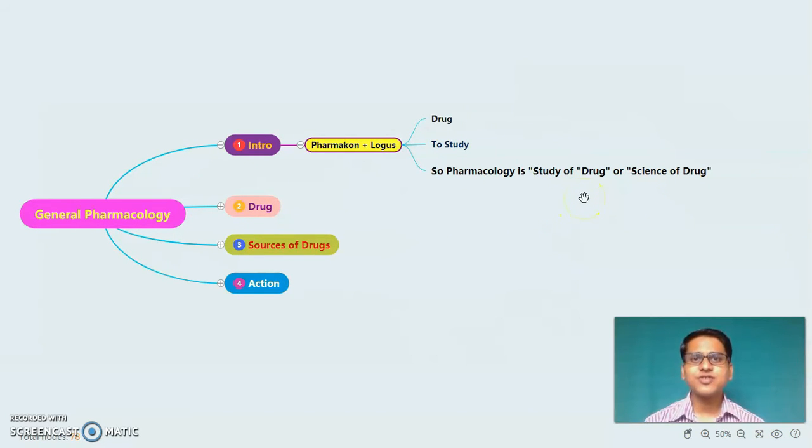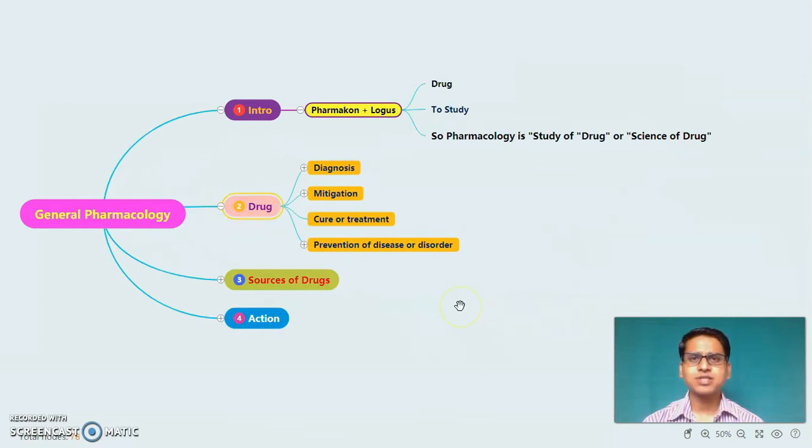Now the word comes drug. Let's understand what is meant by drug. The definition of drug is any substance or any agent which is used, administered or applied for diagnosis or mitigation or cure or treatment or prevention of diseases or disorder in animals or human beings. This is the definition of the drug, but let's understand step by step what is meant by these terms.